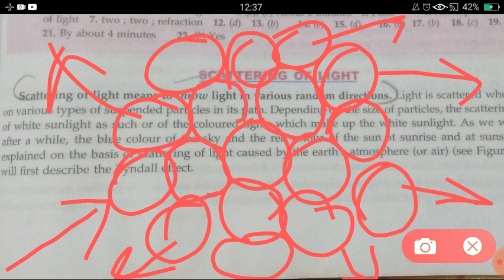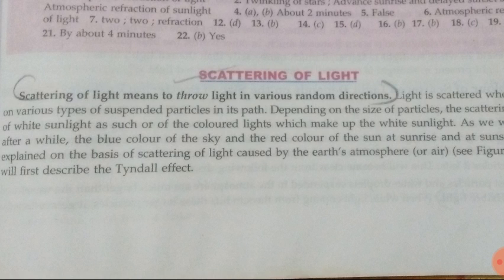Like that, when light travels, if any obstacle comes in its path, it collides with that obstacle and is scattered. That is called scattering of light.